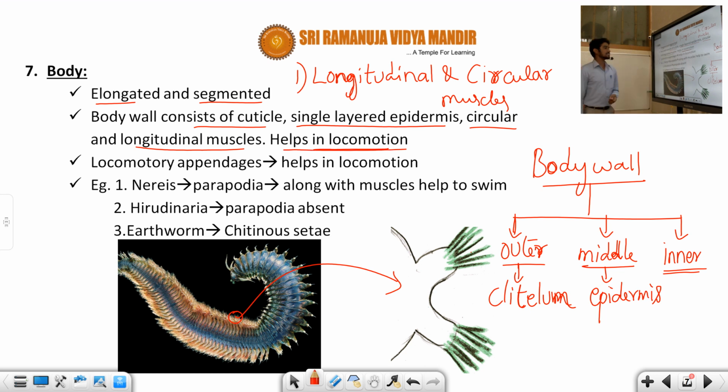One more point you can see, students. Generally the annelida body color is brown. The brown color is due to the presence of a pigment called porphyrin.